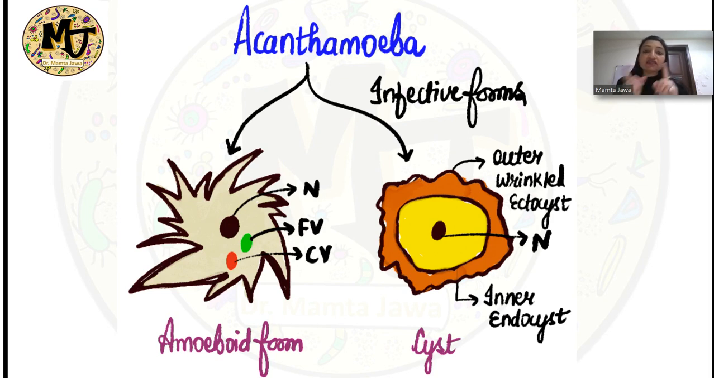Okay, and then the second infective form is the cyst, which, as you can see, is double layered. There is the outer wrinkled ectocyst and the inner smoother endocyst. All right, and nucleus obviously is present. All right, so in case of Acanthamoeba, the amoeboid form or the cyst cause infection through inhalation of aerosols in which these forms could be present. So, inhalation of the aerosols containing either the amoeboid form or the cyst is going to cause infection in humans.